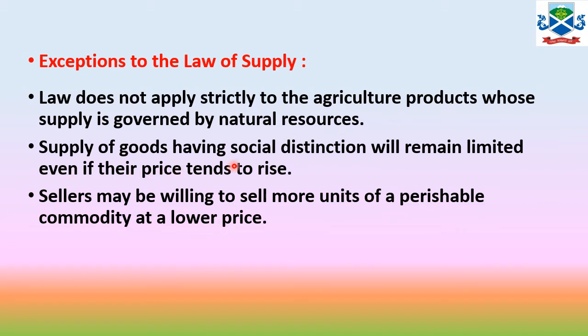The supply of goods having social distinction will remain limited even if their price tends to rise. So if social distinction is there, even if the price tends to increase, you cannot supply more of the commodity, so the law of supply fails here. A seller may be willing to sell more units of a perishable commodity at a lower price. If you are supplying perishable goods, even if the price is low, you cannot store the commodity for a longer duration. You have to sell it even at the lesser price, and whatever your supply or production is, you have to supply it even at the lower price because you cannot store it. So these are the exceptions to the law of supply.